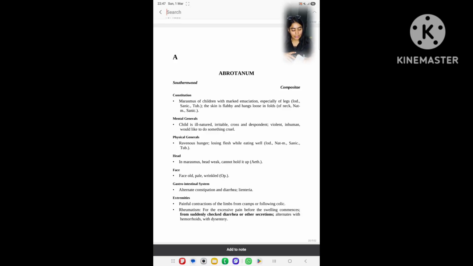Okay, and child looks old, dirty, greasy, and brownish. Skin about neck is wrinkled, hangs in folds. Marasmus in general, wrinkled. And here in bracket Abrotanum you have to write page number 1. Then Iodum you have to write page number 155. Then next Natrum sarsaparilla. When we discuss Sanicula, we will read this.